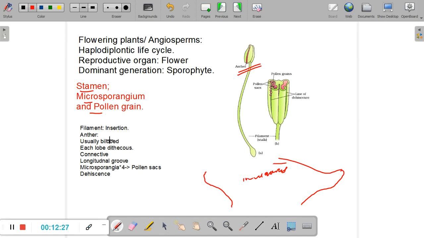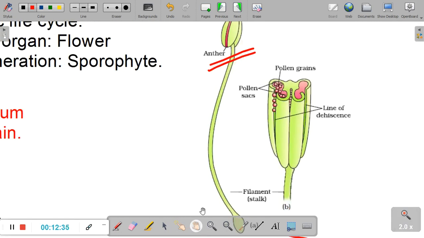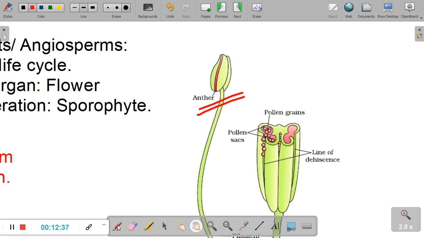Now, the anther in angiosperms is usually bilobed. What we mean by lobe is, let us magnify and try to understand the bilobed condition. If you see in this particular anther, you can see two lobes. I'm going to shade one of them. This is the first lobe, and let's use a green marker, and behind this, this is the second lobe. You can see these lobes clearly if we take a transverse section. If I cut this anther and put a slice under the microscope, what will I see? I'll see this. So this is called a transverse section.